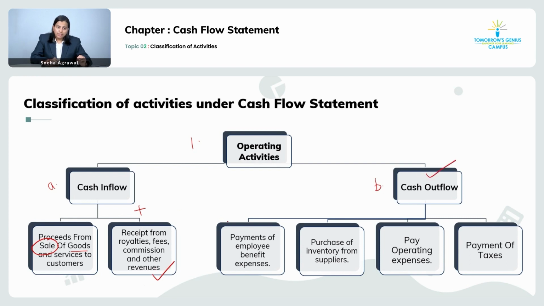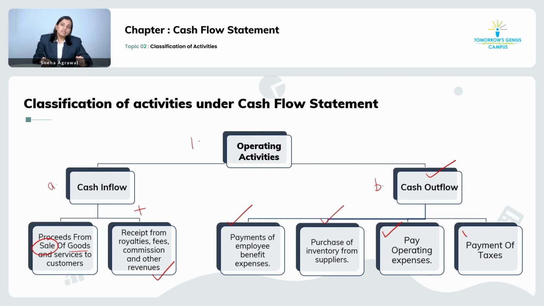It was anything which is related to your employees, any kind of payment, salary, wages. Then purchase of inventory, the most important activity, buying the goods and providing the services. Third is operating expenses. What are your operating expenses? I told you, if you take any insurance, fire insurance, marine insurance, why you take them? The reason is for saving your business.